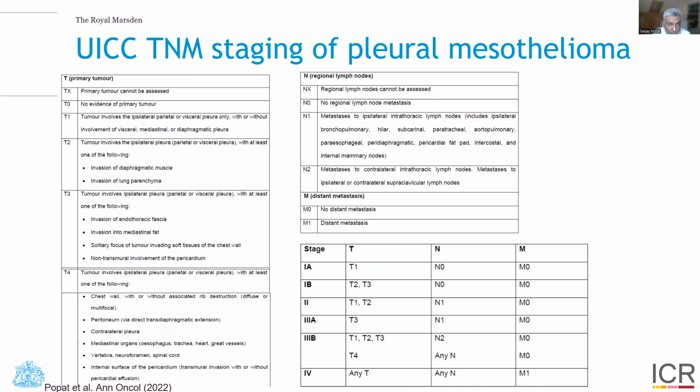There is no N3 status in mesothelioma staging. Distant metastases are uncommon generally in mesothelioma and are staged as M0 and M1, and we have all the different T and N and M combinations to result in the different stage groupings you can see in the bottom right-hand side of the panel.